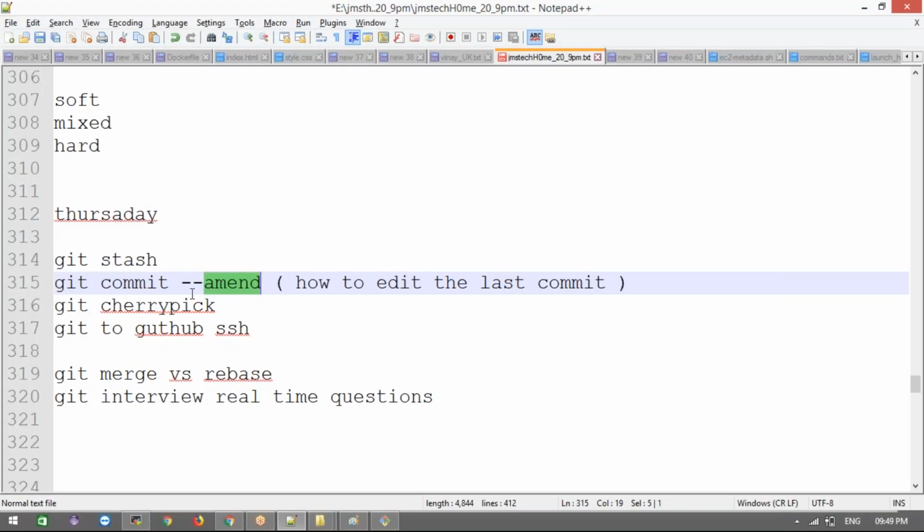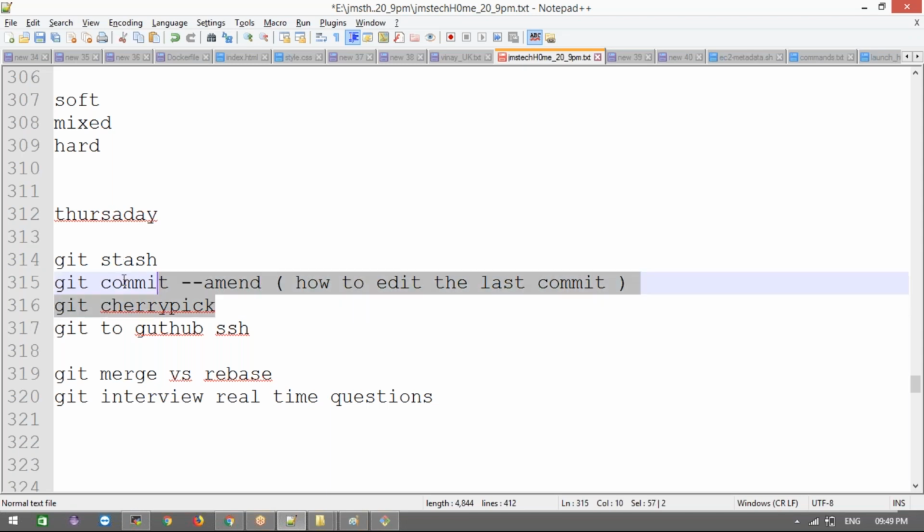Got it guys, git commit --amend modifies your latest commit in the history of your log. Why do we need to modify? Maybe there are small spelling mistakes, or maybe someone couldn't understand your message, so we need to modify that message. How to modify? Using the git commit --amend option. Got it? Very important interview question.